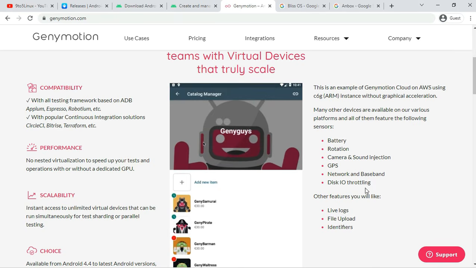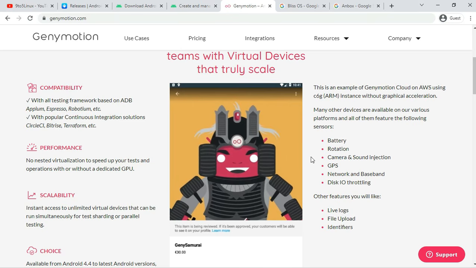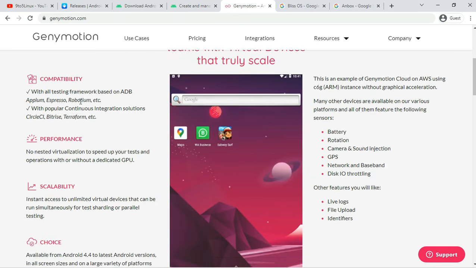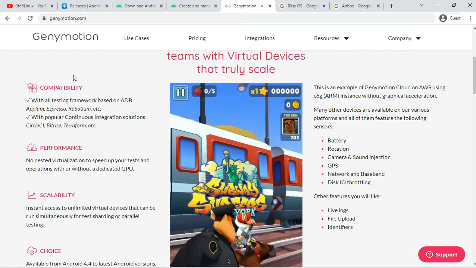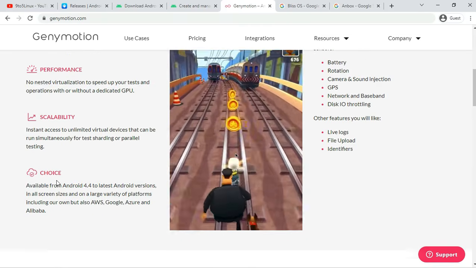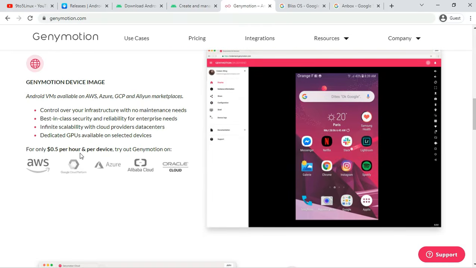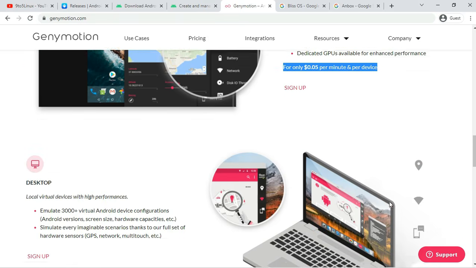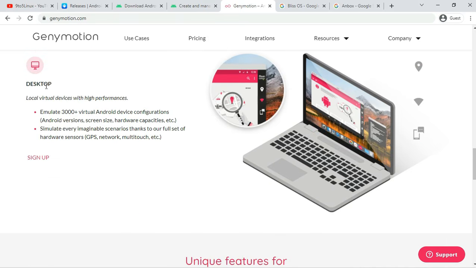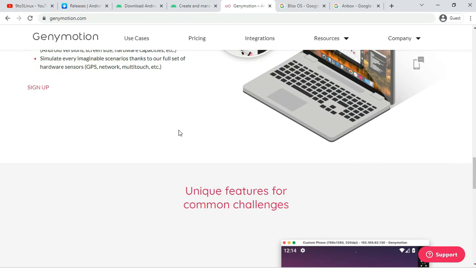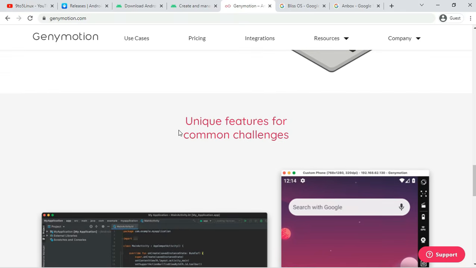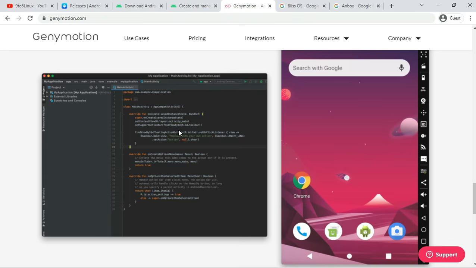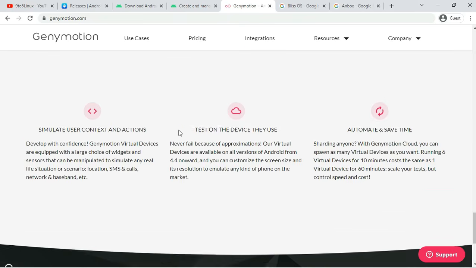If you ever search for the best online Android emulator, I guarantee you that you'll definitely find one common name, that is Genymotion. Genymotion is a commercial product available for both cloud and desktop versions. But one of the reasons I have ranked it lower is because it's not open source and free. But being a proprietary emulator, it provides regular support and security. And if you are a professional developer, then I would definitely suggest considering it apart from Android Virtual Device.